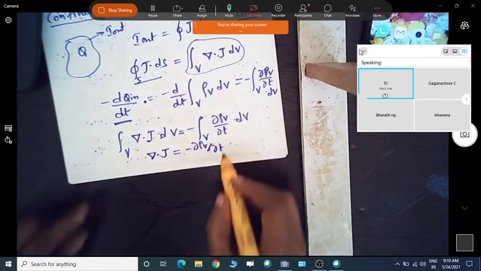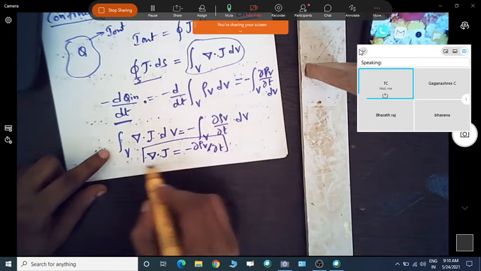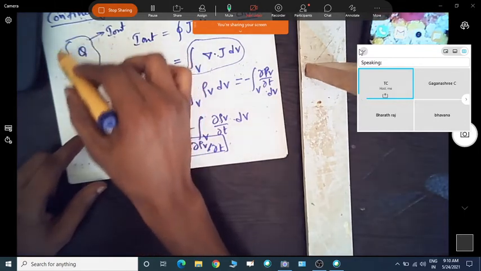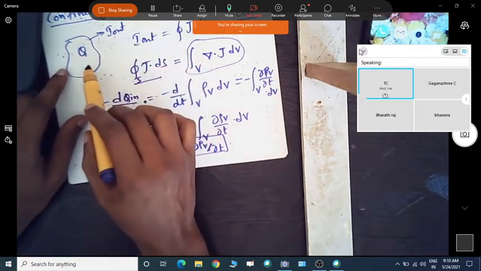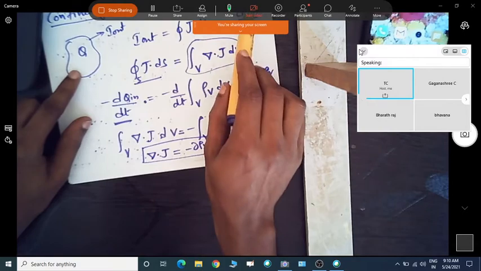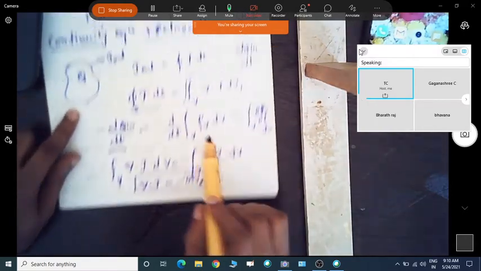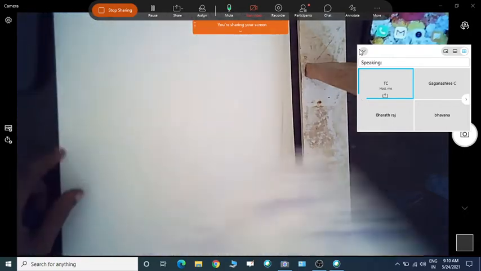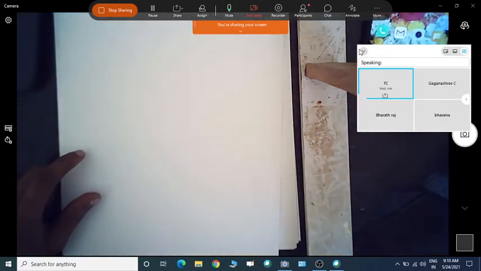So this is what we can call the continuity equation, and it is derived by using the principle of charge conservation. That is, whatever the net current which is flowing from the closed surface or open volume will be equal to the rate of decay of the charges. So that is the continuity equation, and it is derived from the principle of charge conservation.